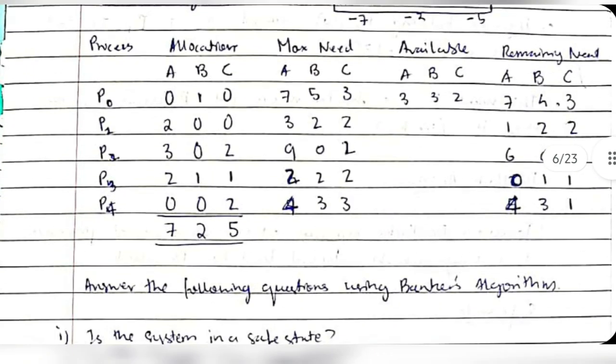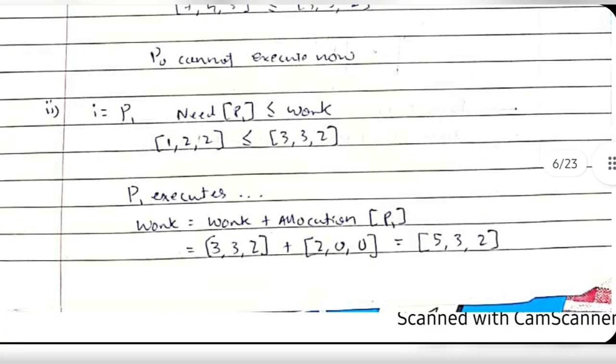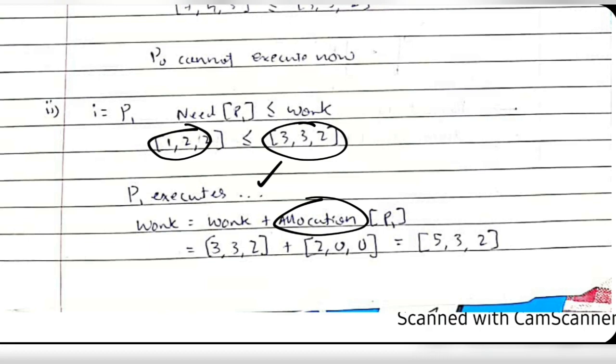This is the need of P1, 122. So 122 will check if it's less than the available resources. Yes, it's less than the available resources, so it will execute. After the execution, it will release the resources held, which is allocation P1.